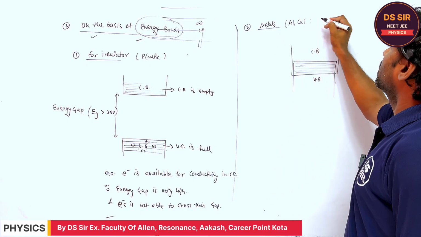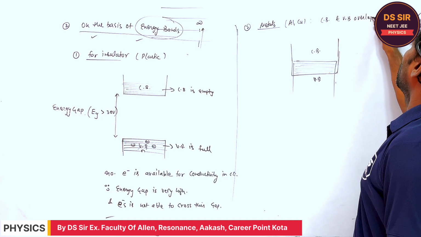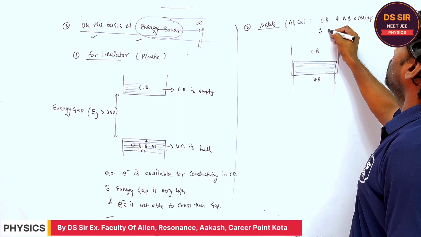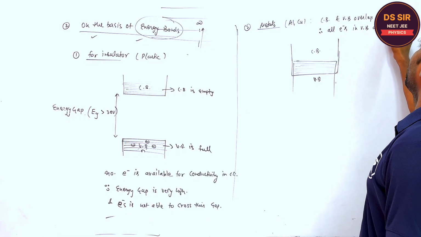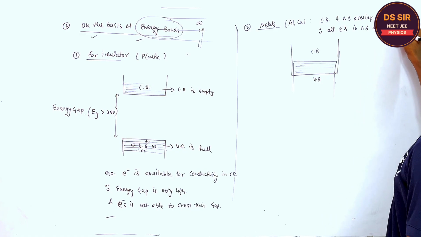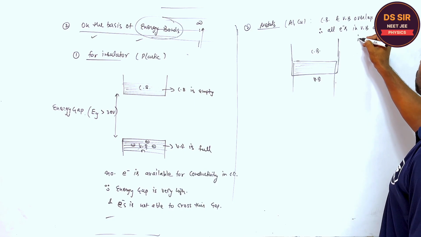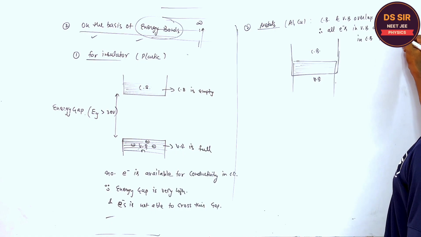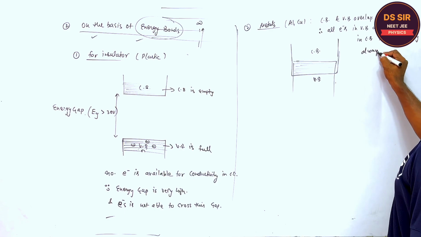For the metals, conduction band and valence band overlap each other, right? And therefore all the electrons in the valence band are available in the conduction band for conductivity always. Do you understand or not?